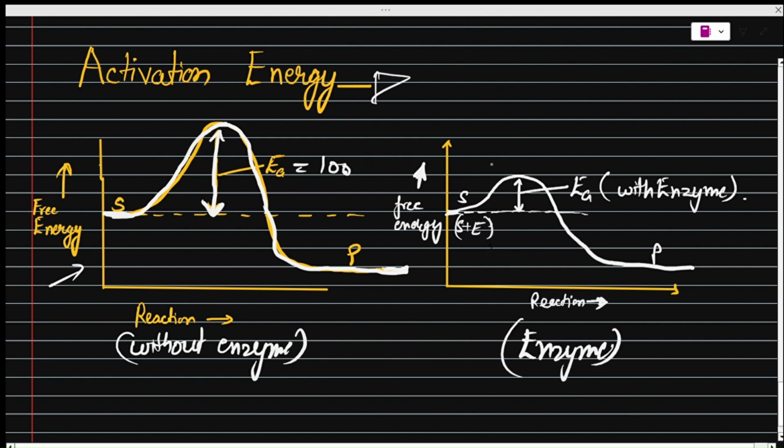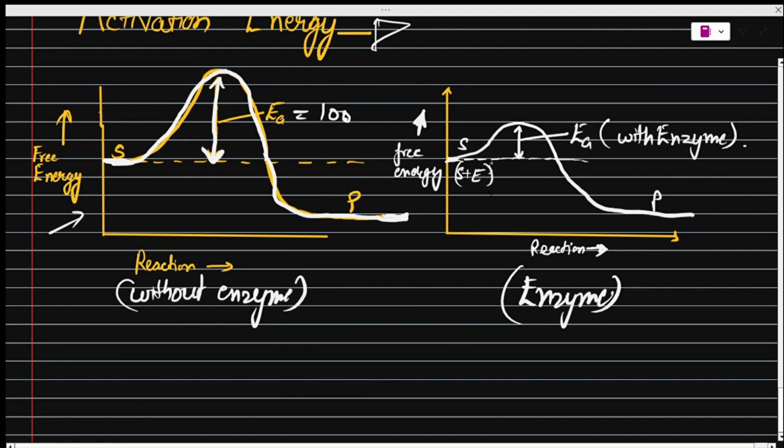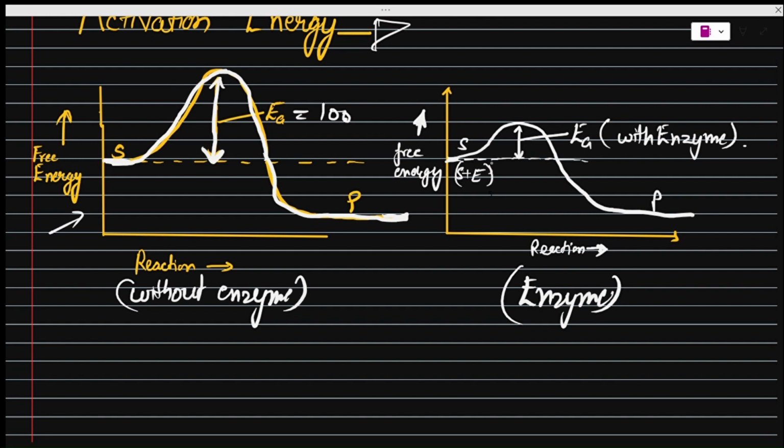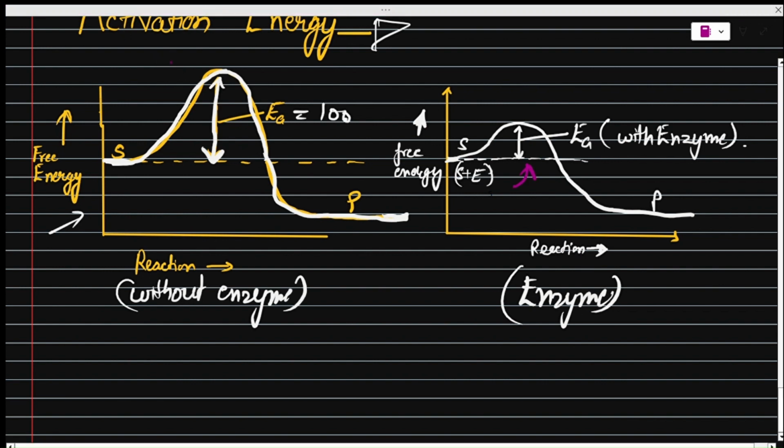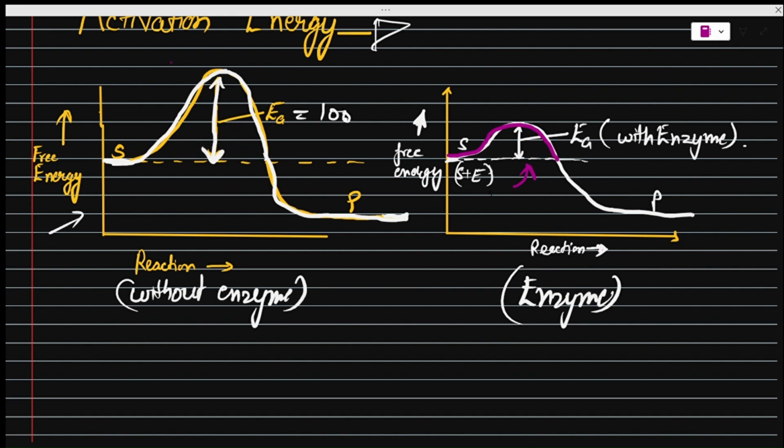So what we do is add enzyme to this reaction. What happens is it lowers the activation energy. As you can see here, the substrate needs less energy compared to the earlier reaction. Now let us say EA's value will be 10 and this will convert into product.